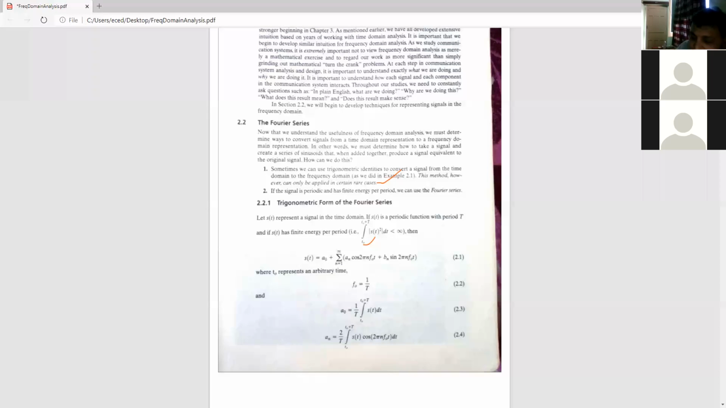Fourier transform only holds when the magnitude of s(t) squared is finite. Any signal that is to be represented using Fourier series or transform, transform will come to later. First of all, we will discuss only Fourier series. We are considering the signal to be periodic.